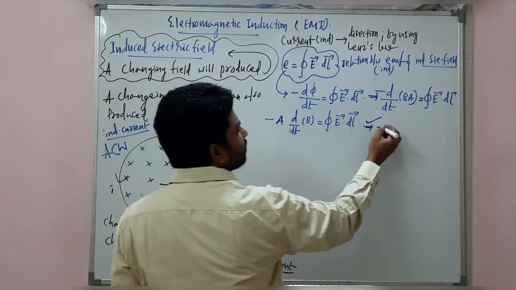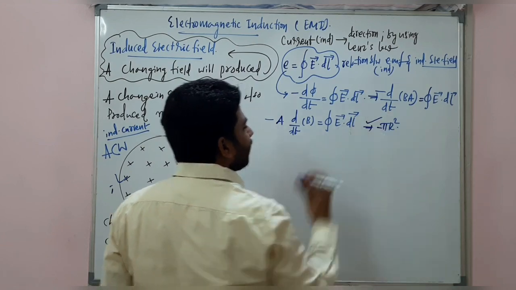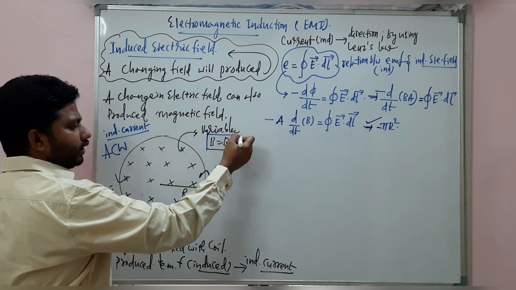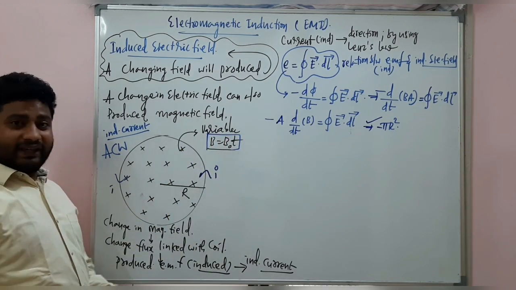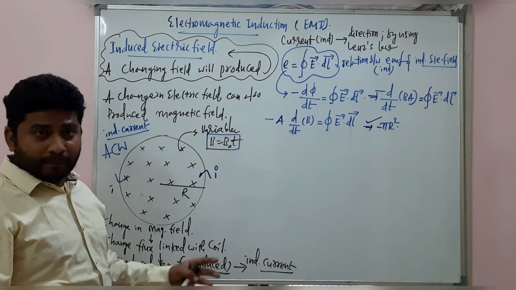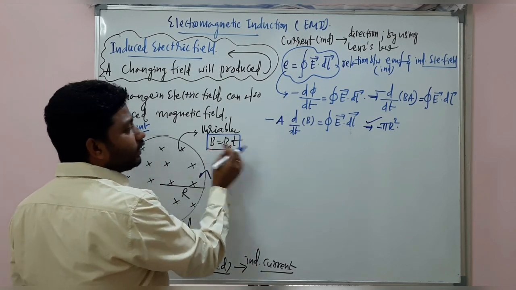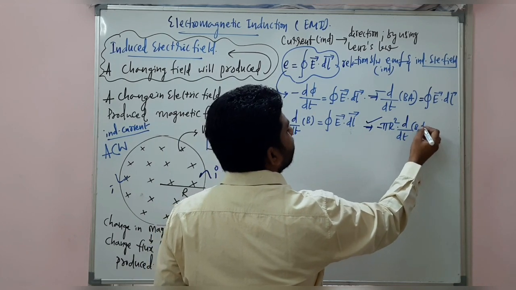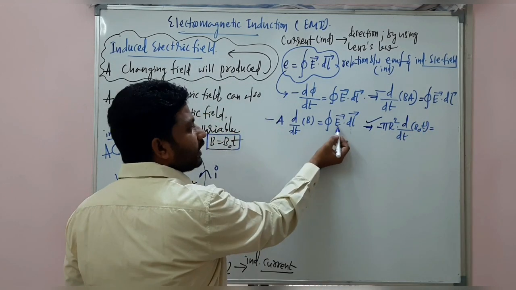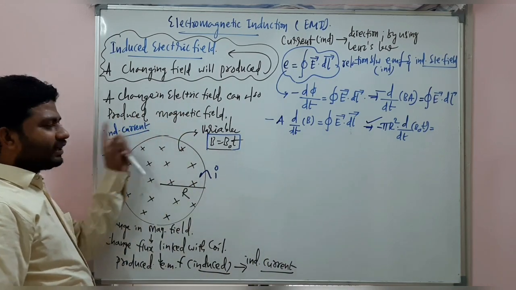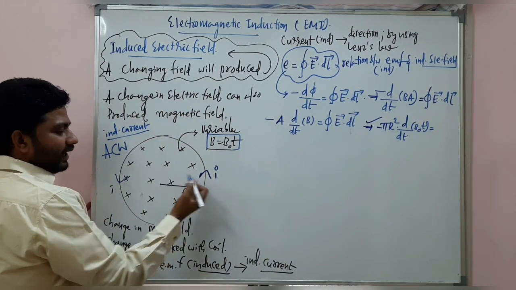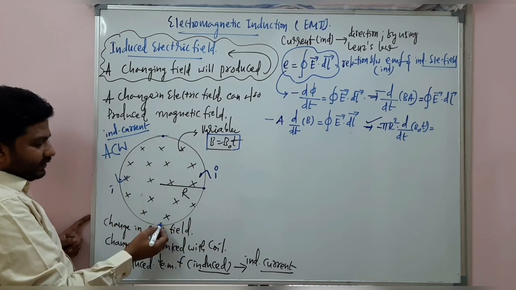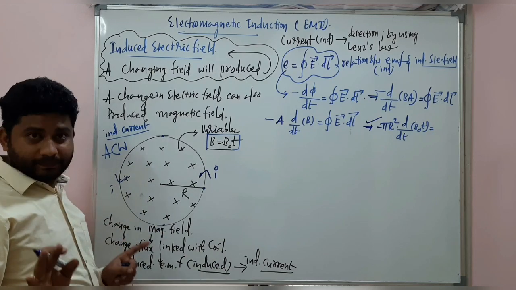So, it is minus pi r square into d by dt of B. Here, B we have taken as B naught into T. In every case it may not be the situation, but in this case, B naught into T. So d by dt of B naught into T is equal to the electric field associated with this. At this instant the electric field will be the same.